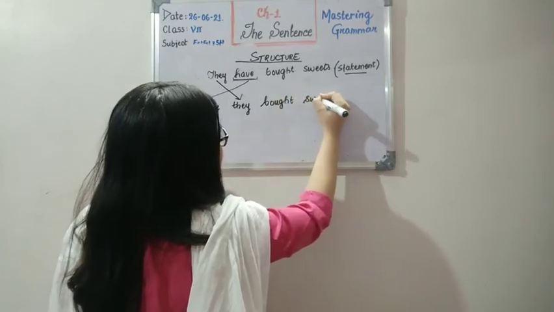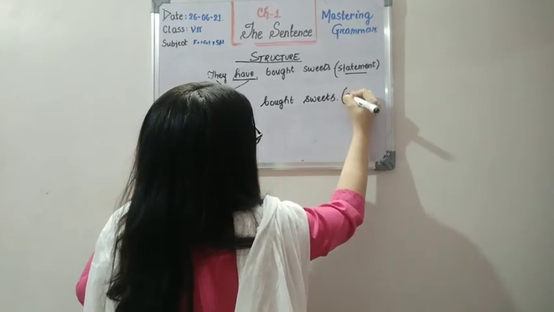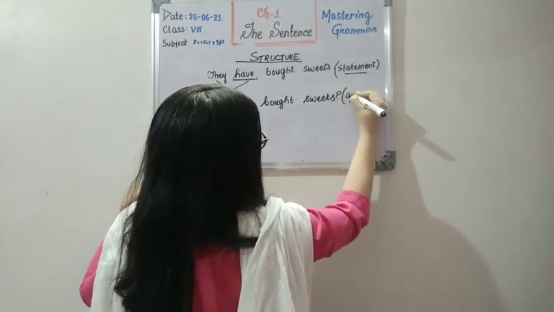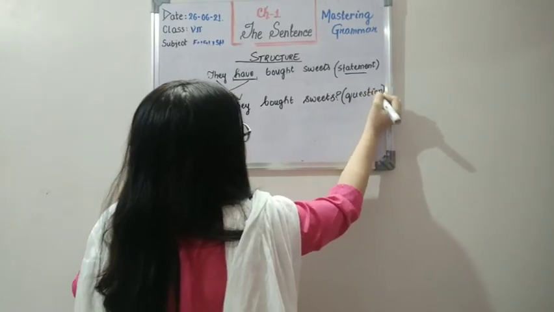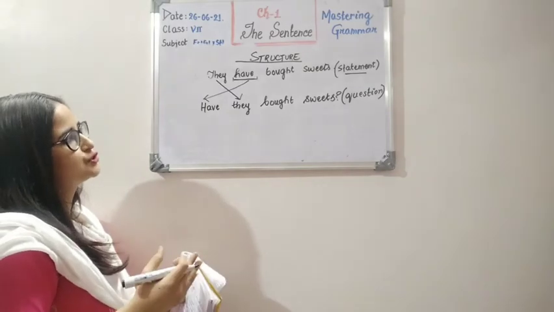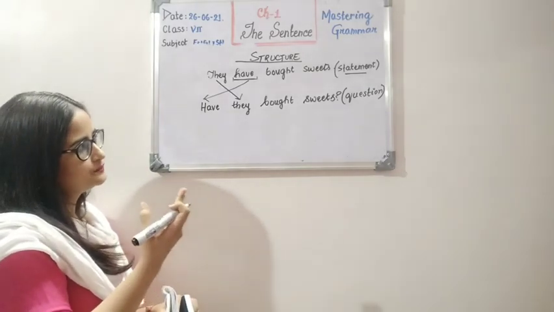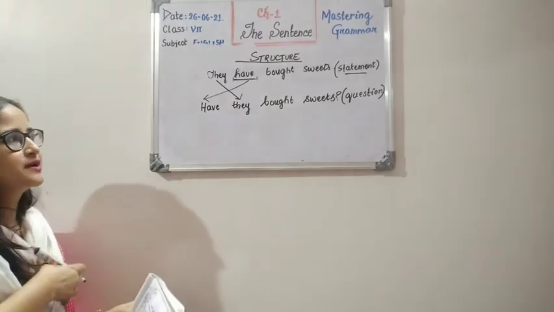Do you see how easy it was to make this kind of sentence? So this becomes a question now, obviously with the presence of a question mark. So this statement could have been easily changed into this question, right? We could easily change this sentence into a question.